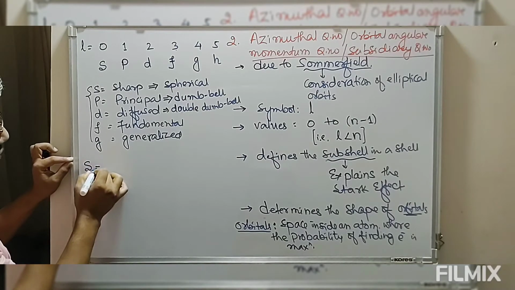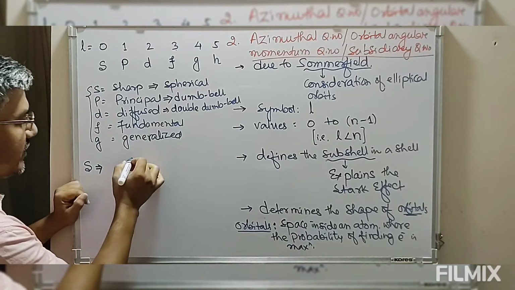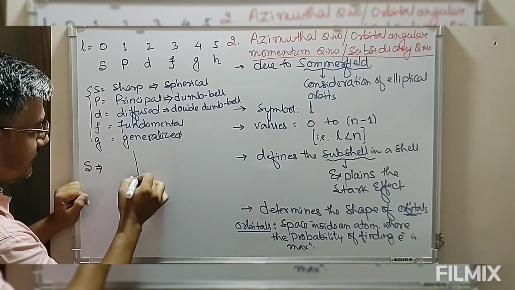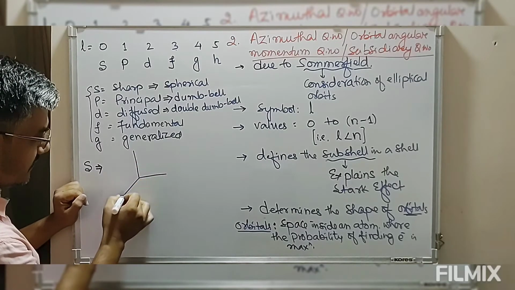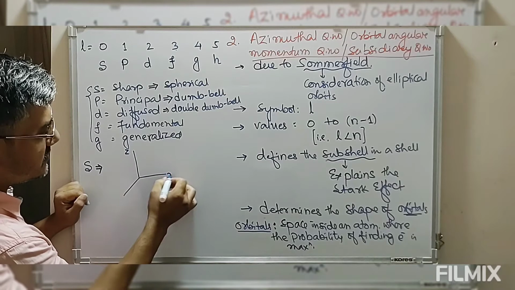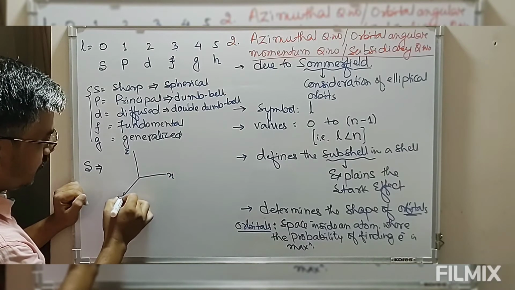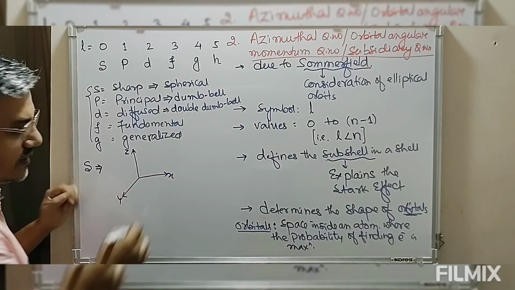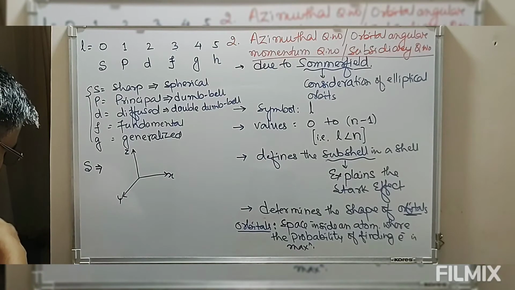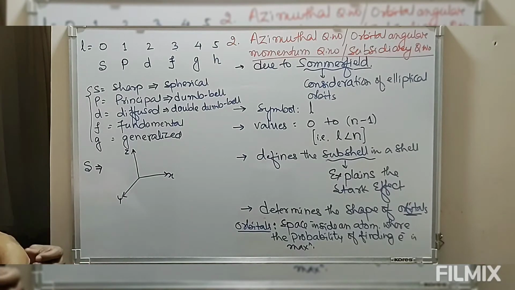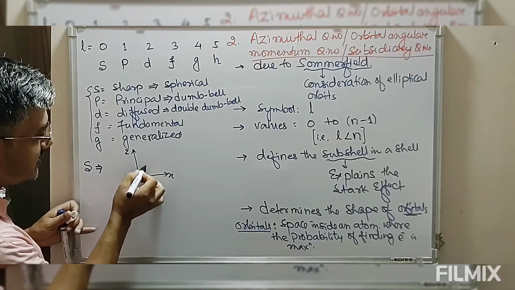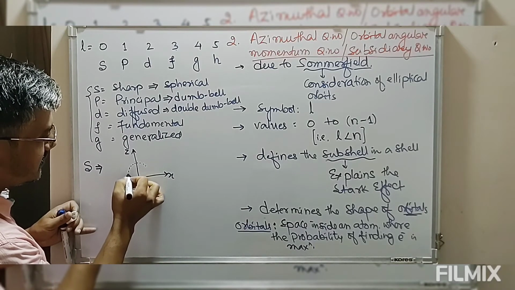S. As I told you, S is spherical. Now look at this. This is Z, this is X, and this is Y axis. Then this S, the shape is spherical.